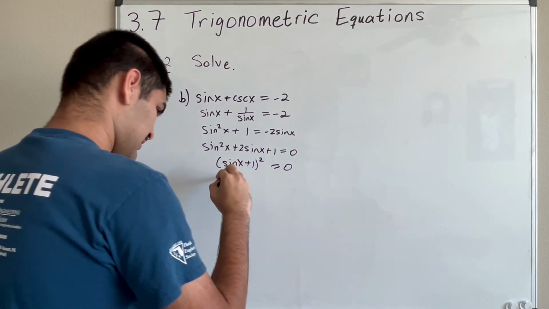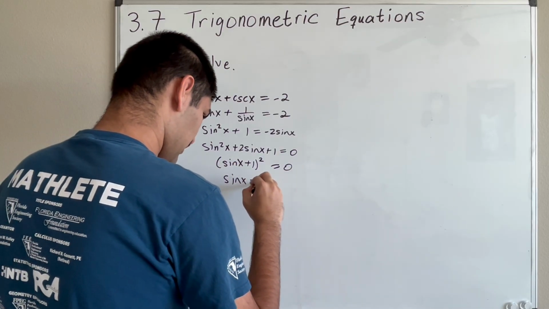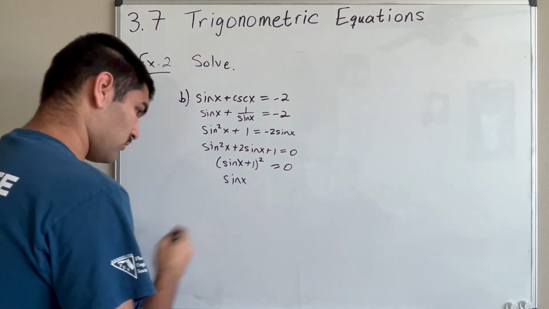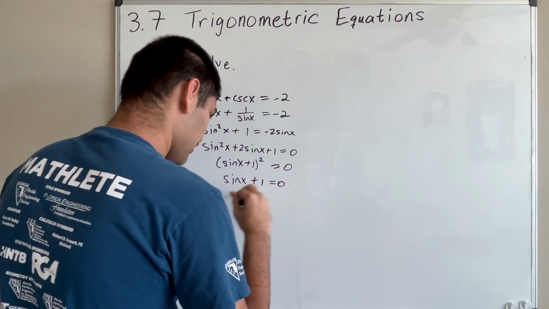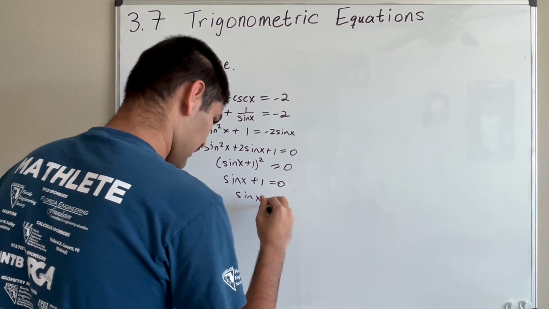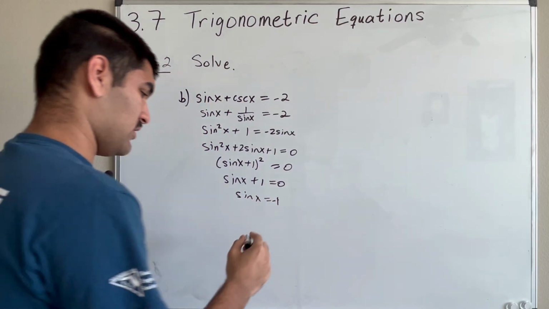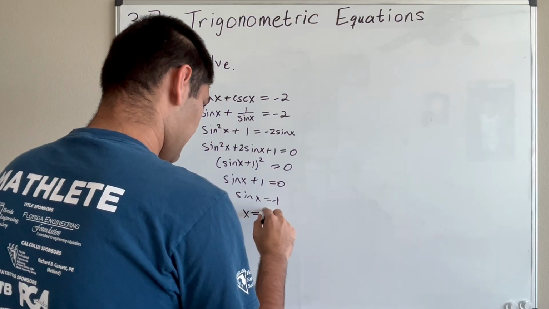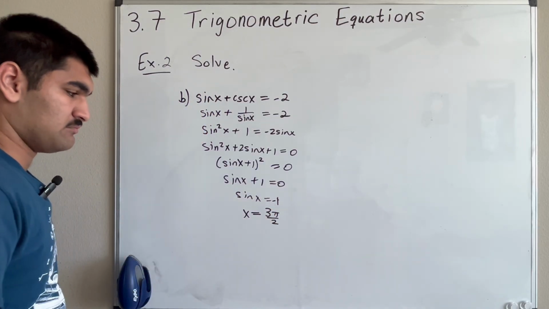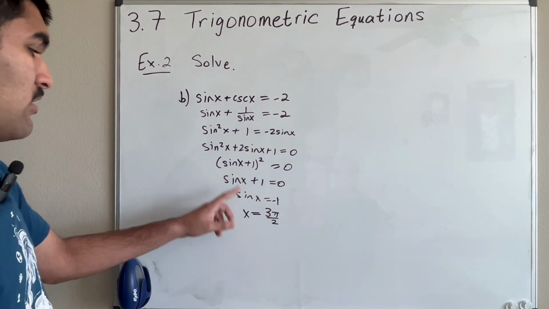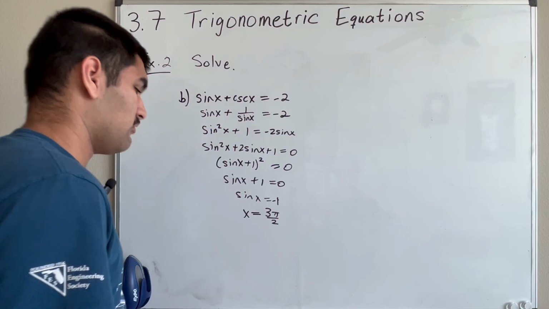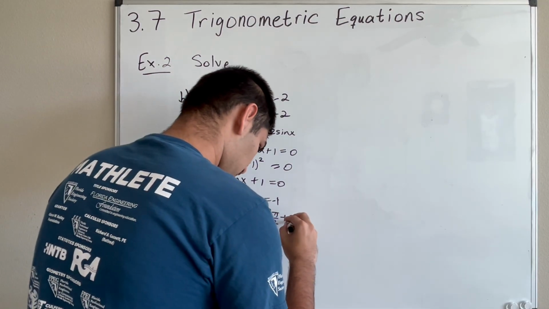Or here, I'll say that means sine x plus 1 is equal to 0, which means that sine x is equal to negative 1. And this is also a quadrantal value, right? So if x is equal to 3 pi over 2, then sine will be -1. But remember, we're not solving on an interval. We're solving for all possible values. So we must add multiples of 2 pi.